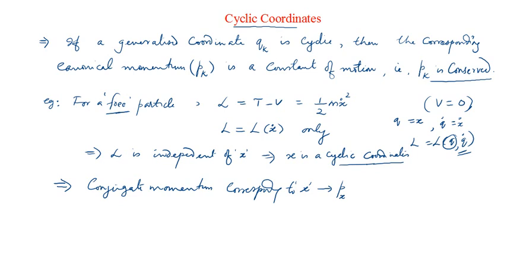Px must be a constant. That is our conclusion. That is what Lagrangian mechanics says. So if x is cyclic in the Lagrangian of the system, then with 100% guarantee you can confirm that its conjugate momentum must be a constant, or must be conserved.